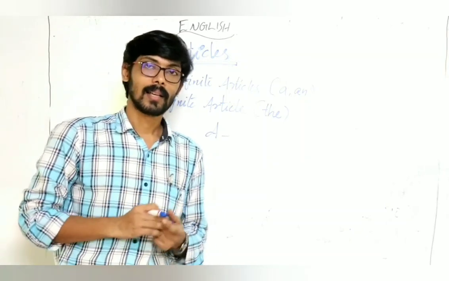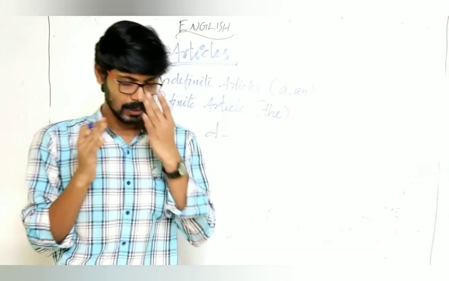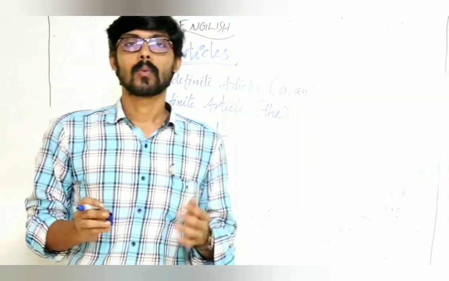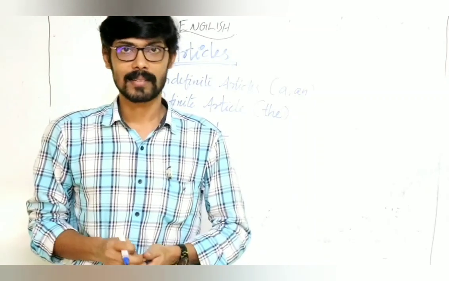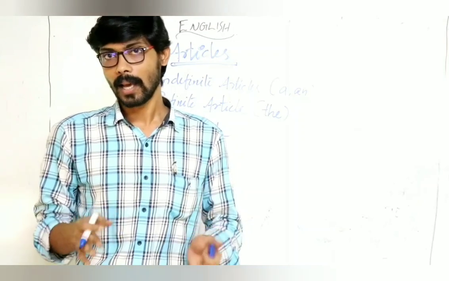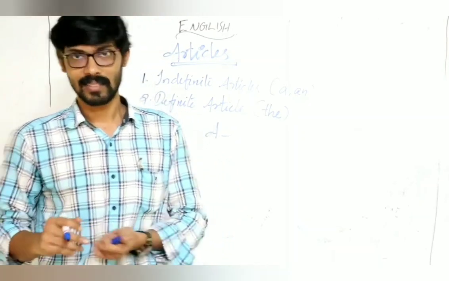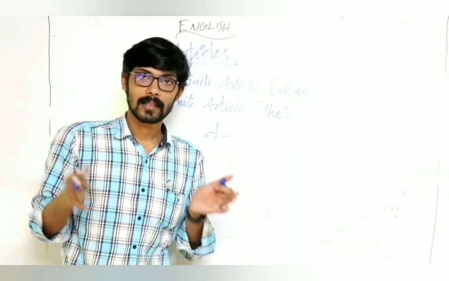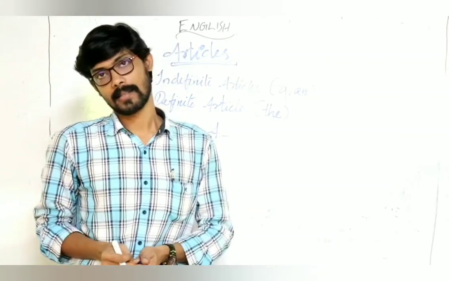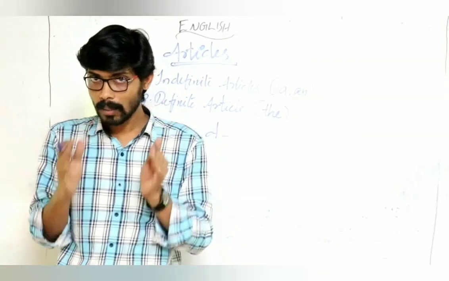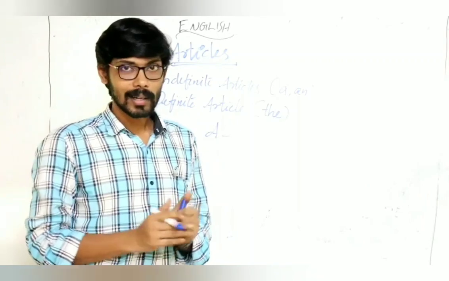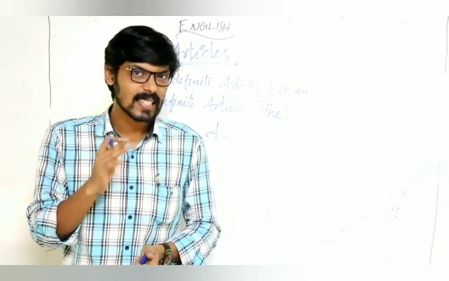In English alphabets, we classified them into vowels and consonants. A, E, I, O, U are vowels and the rest consonants. Here, remember, not alphabets, sounds.